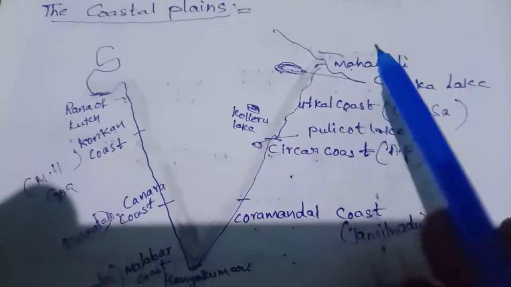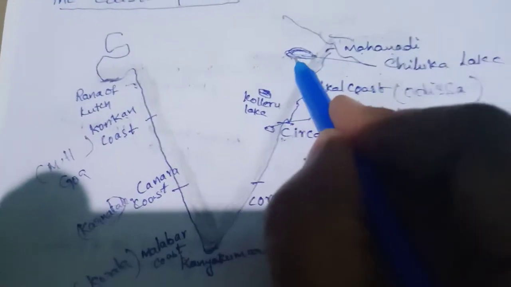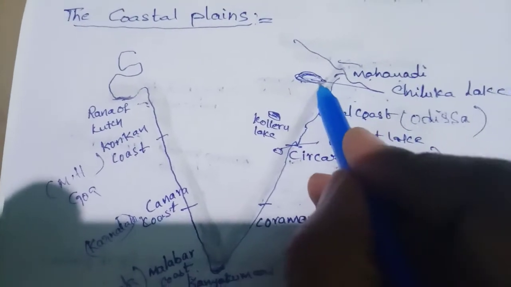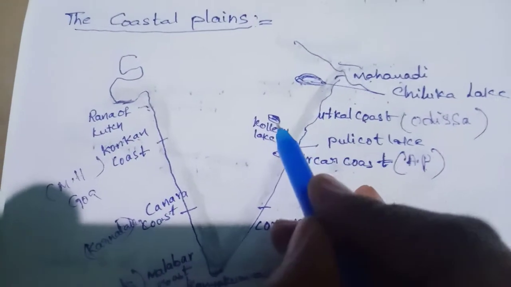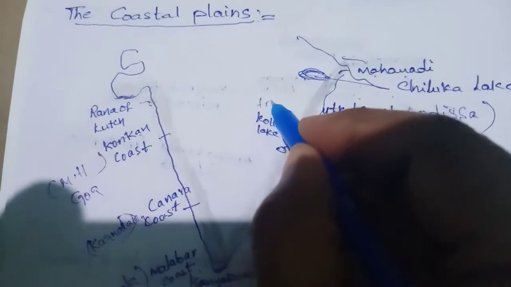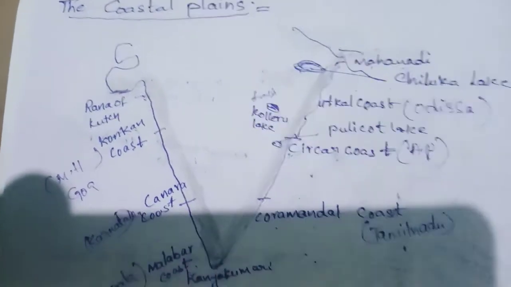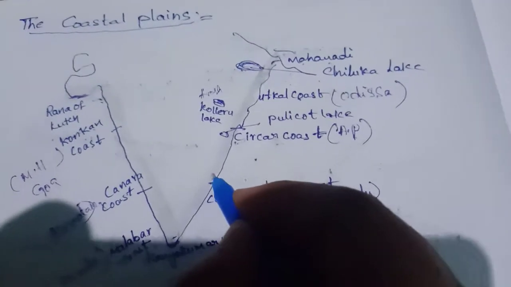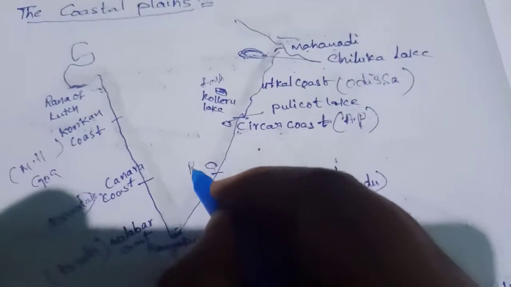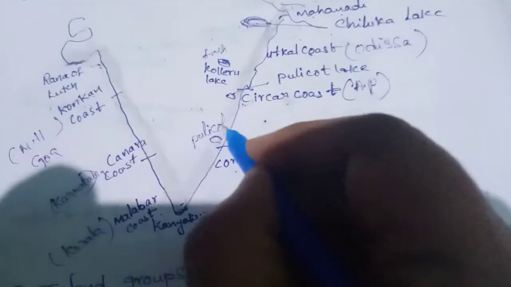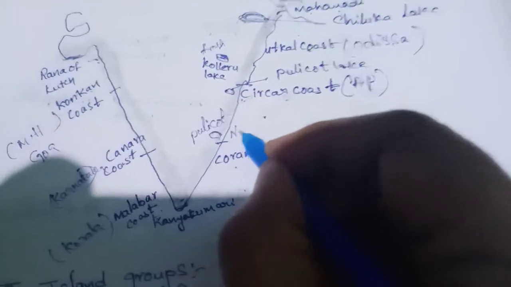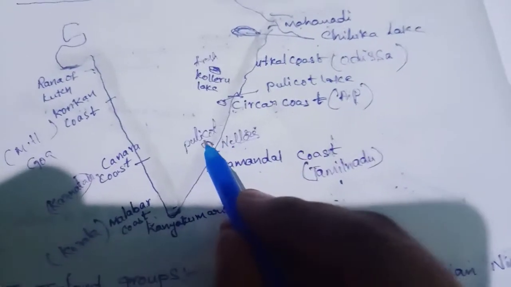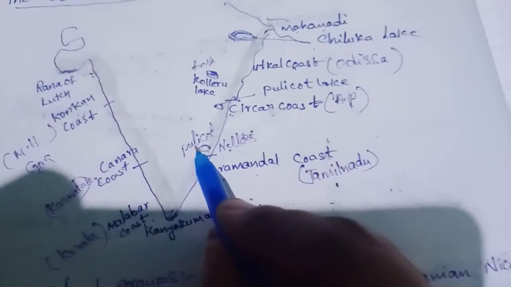Next, Chilika. This is Chilika lake in Odisha. It is a saltwater lake in South India. Next, Kolleru. Kolleru is the freshwater lake in South India. Next one, Pulicat Lake. Pulicat Lake is a saltwater lake in South India. It is near the Nellore district. We know Sriharikota's space center. The space center is also near Pulicat Lake.